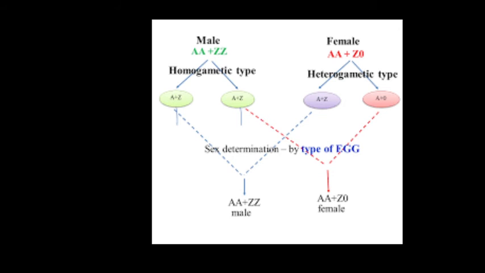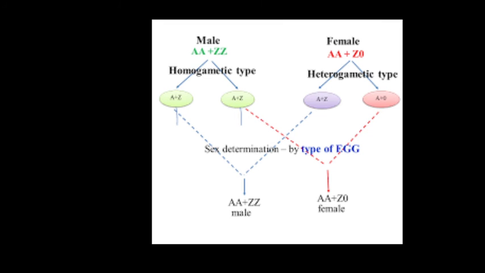Now the next one, the ZZ and ZW type. This is seen in birds, fowls and fishes. Here the female has one Z and one W chromosome, and the male has a pair of Z chromosomes. How do you identify whether it is male or female? If the progeny is ZZ, you identify it as male, and if it is ZW, you identify it as female. AA is the autosomes, and ZZ is the sex chromosome of the male. Similarly, in the female, AA is the autosomes and ZW is the sex chromosomes.